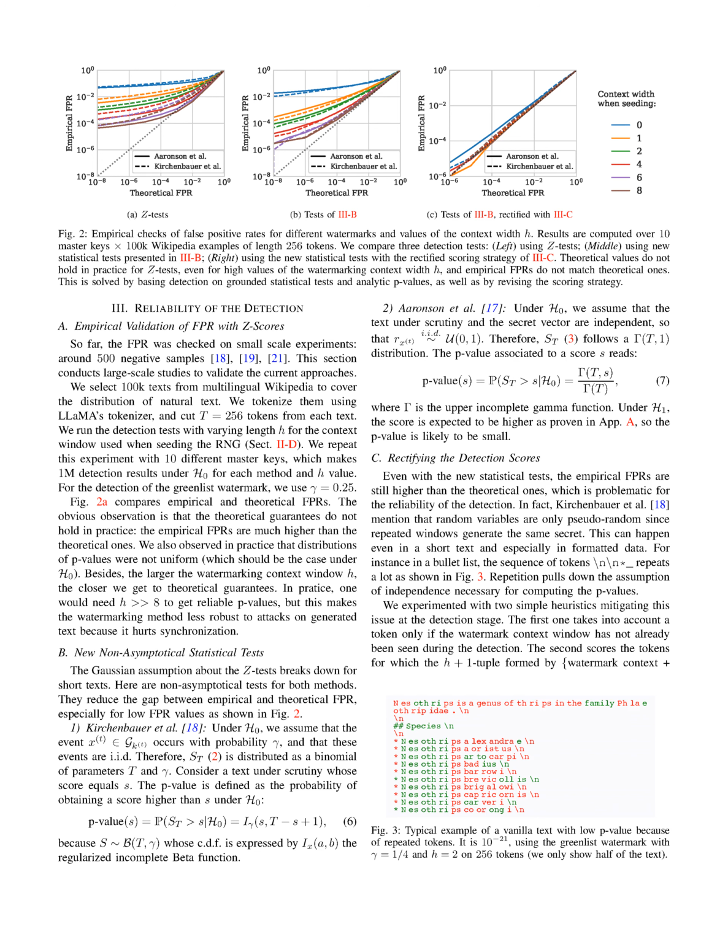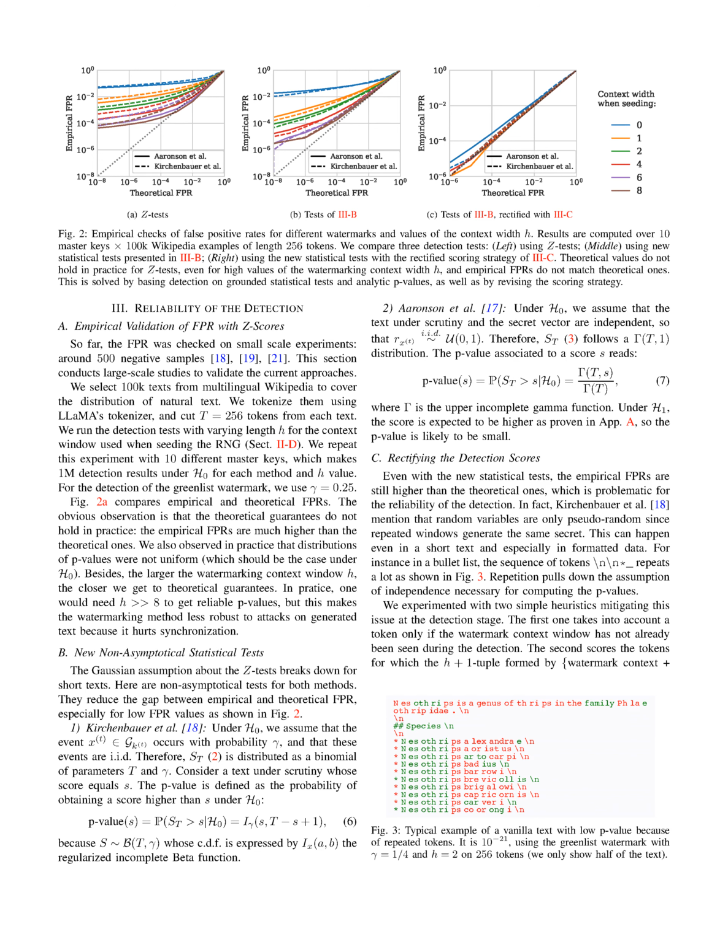We'll repeat this experiment with 10 different master keys, resulting in 1 million detection results under H0 for each method and context window length. For detecting the watermark, we'll use a value of 0.25 for gamma. Our initial observations show that the theoretical false positive rates don't match the empirical ones. The actual false positive rates are much higher than the theoretical ones. We've also noticed that the distributions of p-values aren't uniform, which they should be under H0.